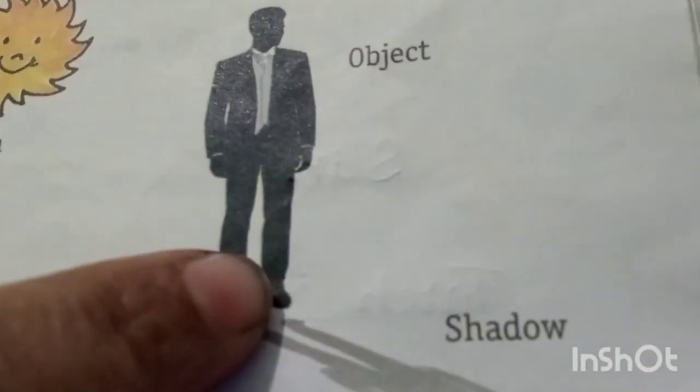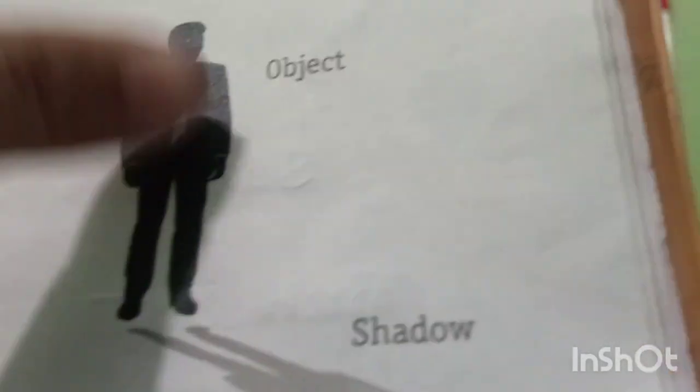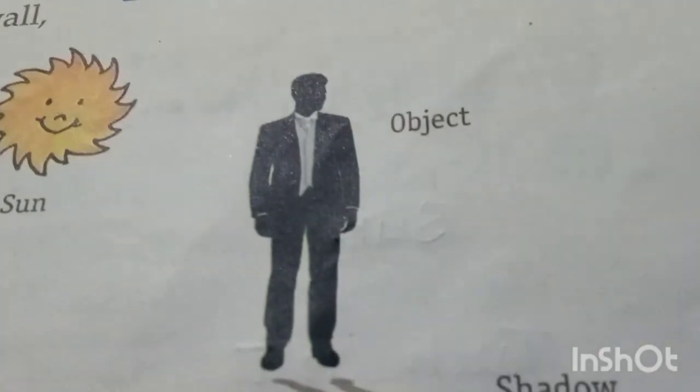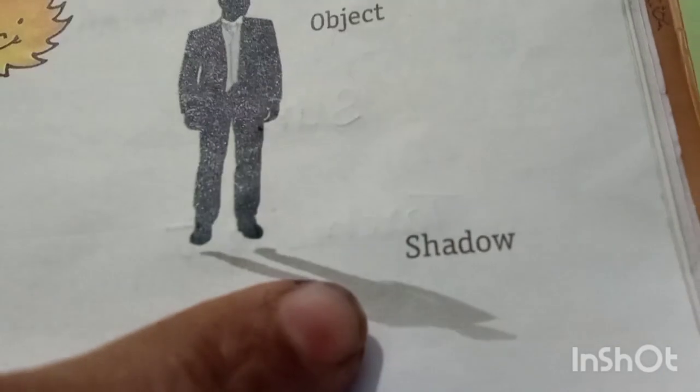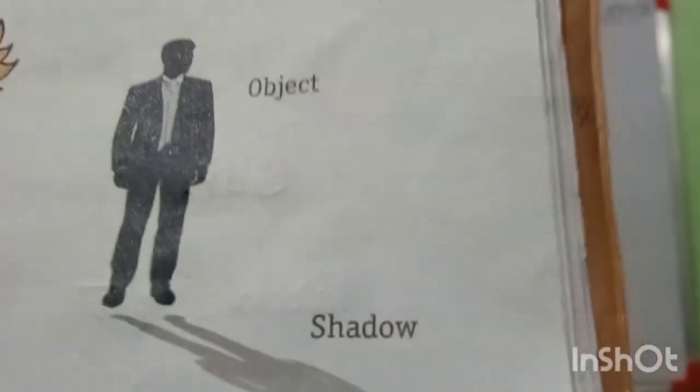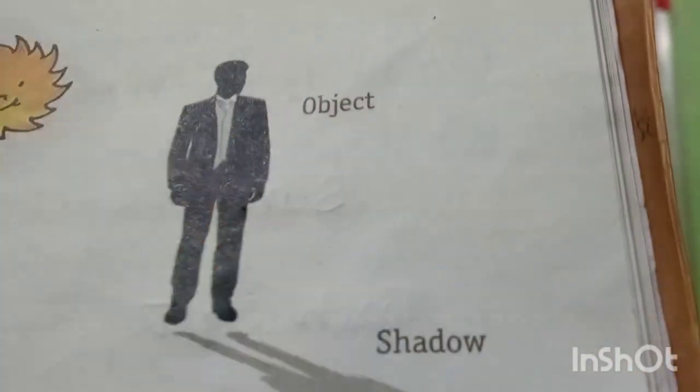And here is the second picture. Here is the source of light. This is the sun, and this object is a man. And here is the shadow formed. It means the source of light is behind this man, and the shadow is formed in front of the man. It means shadow is always formed on the opposite side of the source of light.